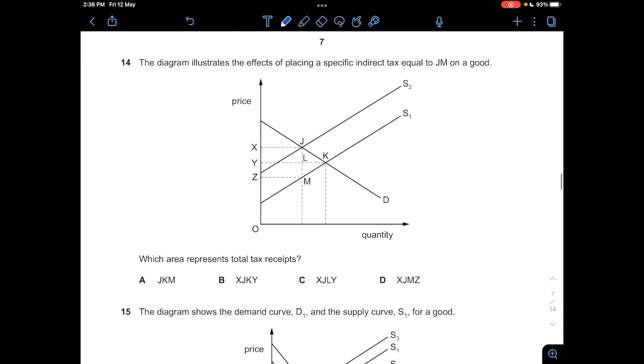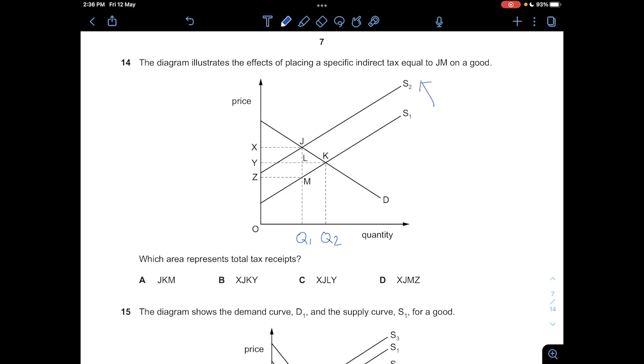Okay, 14. The diagram illustrates the effects of placing a specific indirect tax equal to JM on a good, and which area represents total tax receipts. So now the supply curve has shifted from S1 to S2, and here I'm going to draw Q1 and Q2 so it's easier to see. So originally at S1, the quantity is at Q2. However, after the supply curve shifts to S2, the quantity is at Q1.